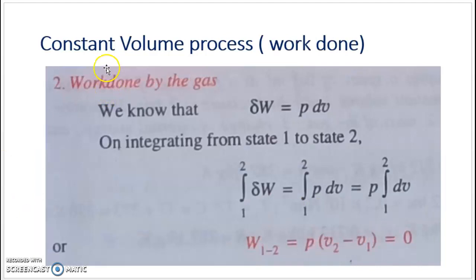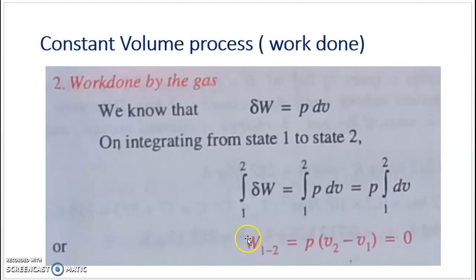Next, work done. What will be the work done during this constant volume process? There will be some work done by the gas during the process. The general expression for the work done is del W equal to P dV. For the non-flow process, this is the general equation. From this we are going to derive the work transfer for the constant volume process. We have to integrate these two terms from state 1 to state 2. So integral 1 to 2 del W equal to integral 1 to 2 P dV. P is taken outside, so only dV will be integrated between 1 and 2.